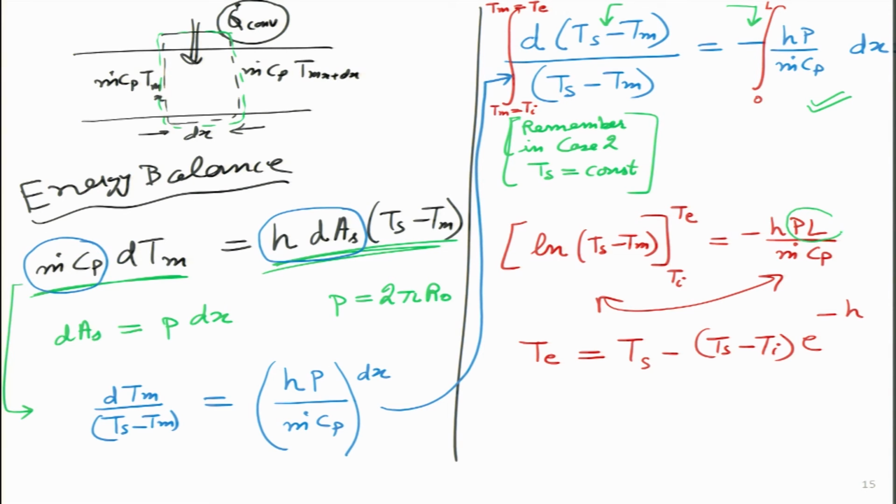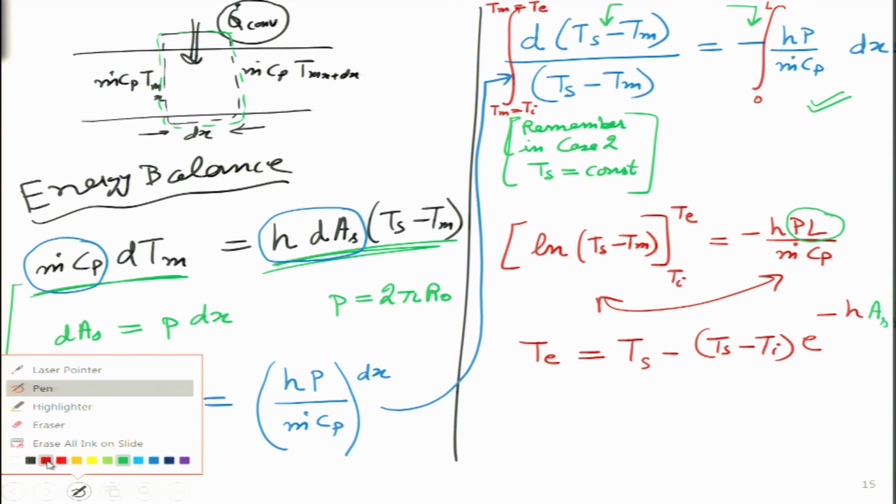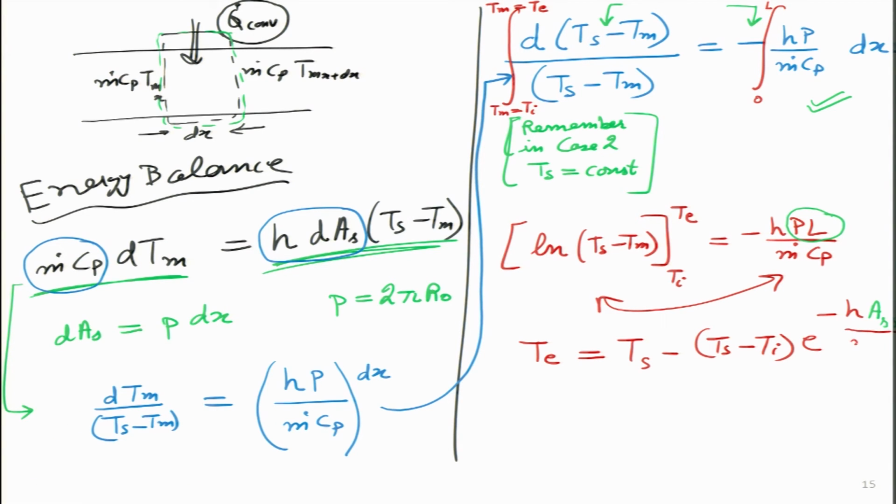P times L, perimeter into length will give me As, right. So, this is h As, and the denominator will remain the same, denominator is m dot Cp.